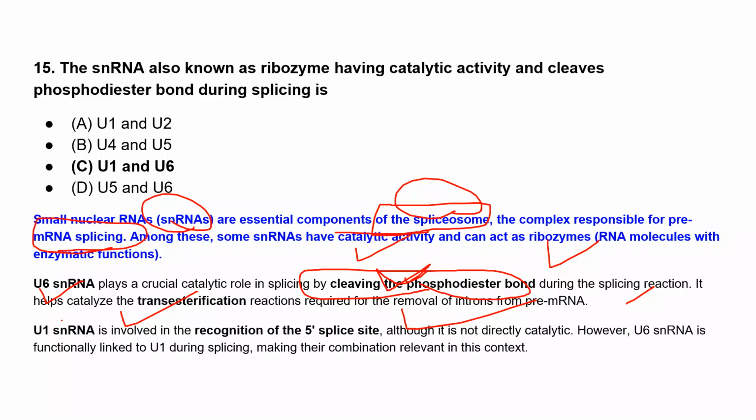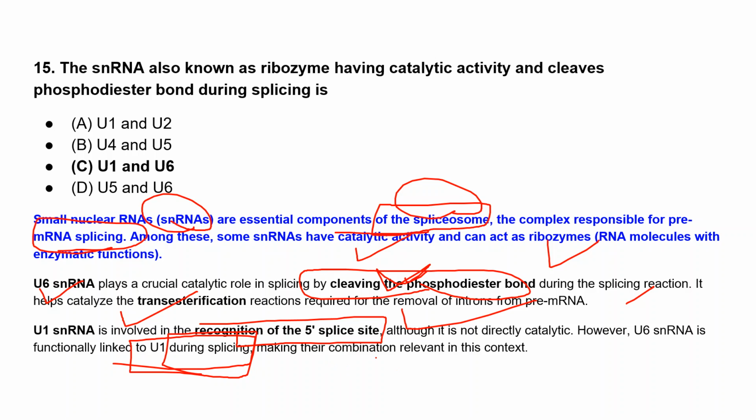esterification reaction that is required for the removal of intron from pre-mRNA. Like U6, U1 snRNA is involved in the recognition of the 5' splice site. Although it is not directly catalytic, U6 snRNA is functionally linked to U1 during splicing. That's why it makes the combination very relevant in this context, like U1 and U6.